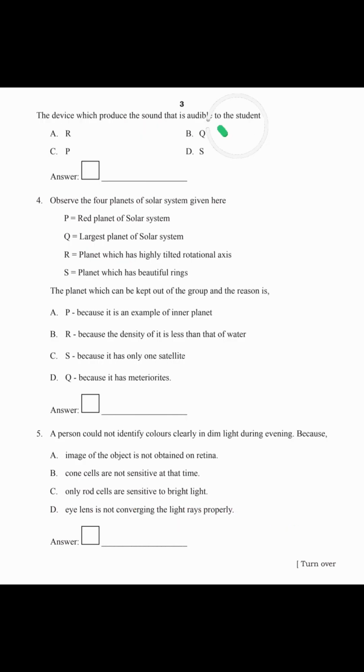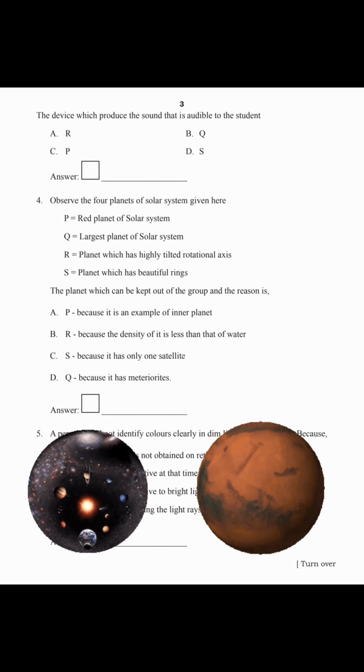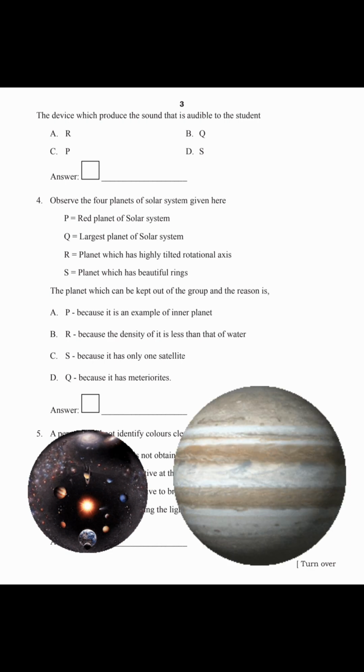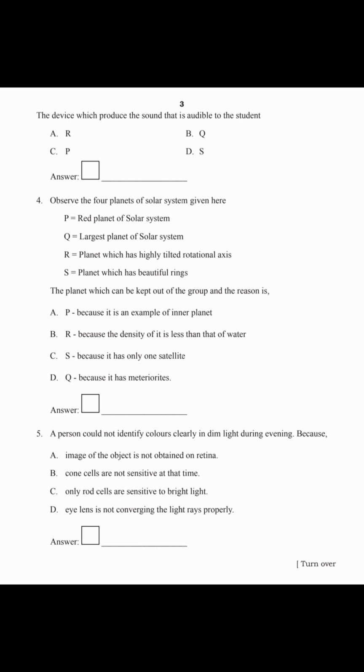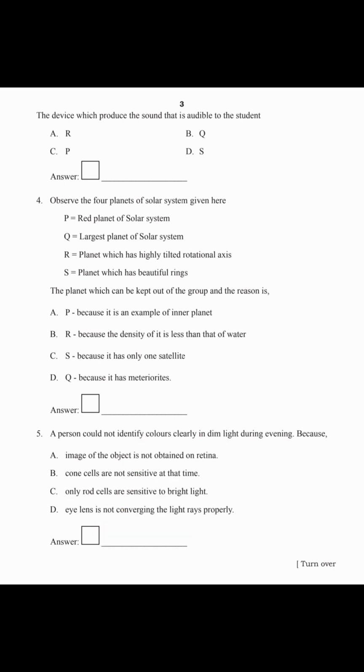times in 5 seconds. Fourth question, observe the 4 planets of solar system given here. P, red planet of the solar system; Q, largest planet of the solar system; R, planet which has highly tilted rotational axis; S, planet which has beautiful rings. Now the question is the planet which can be kept out of the group, and the reason.